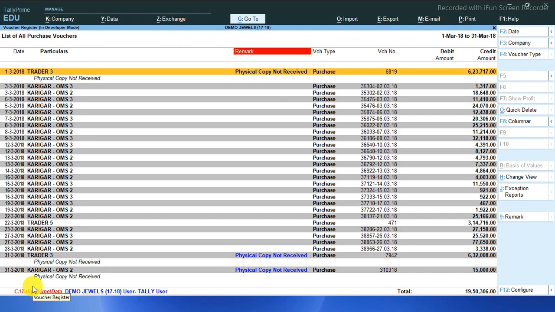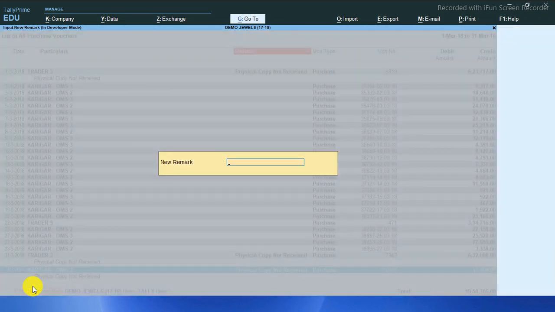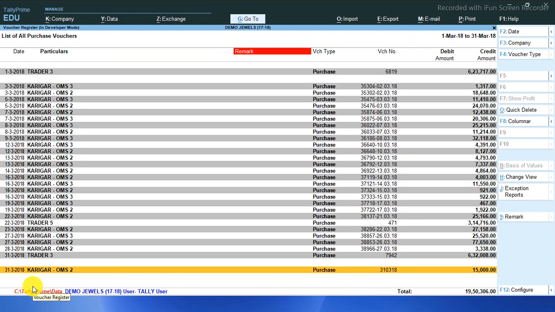So this is very helpful. You can write anything. Suppose after receiving your copy you want to remove this, you select the same voucher, press Ctrl 9 and leave your remark empty. It will be removed from the remark.